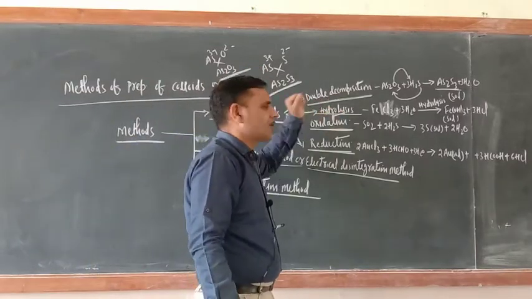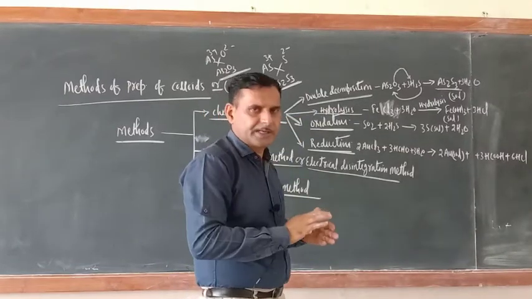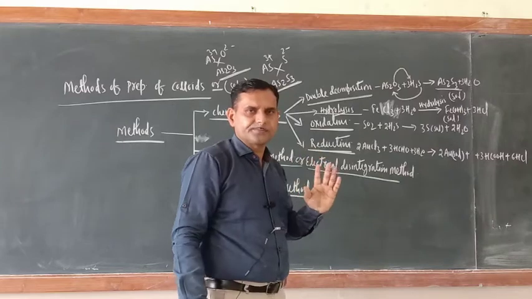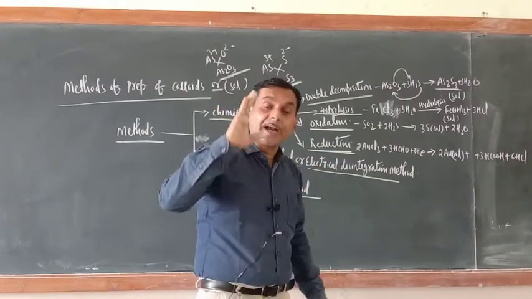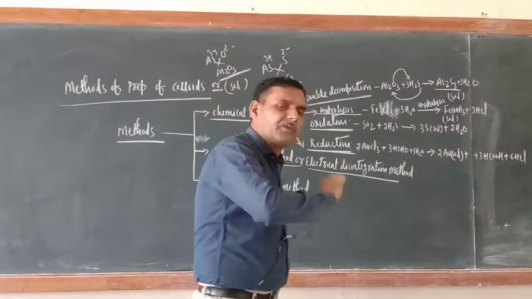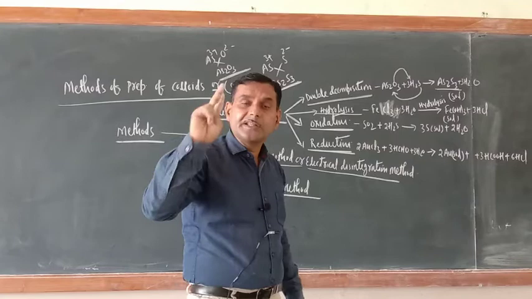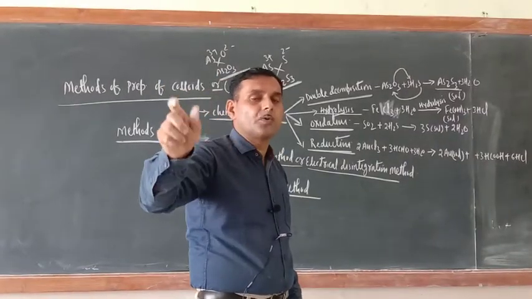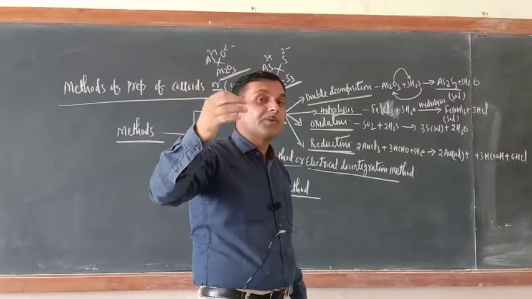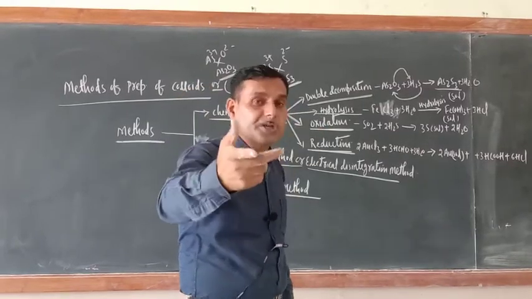Next one is hydrolysis. Hydrolysis means chemical reaction with water. There is a difference between hydration and hydrolysis. Hydration means addition of water molecules, and hydrolysis is when water, H2O, HOH, reacts with the help of H positive and OH negative.